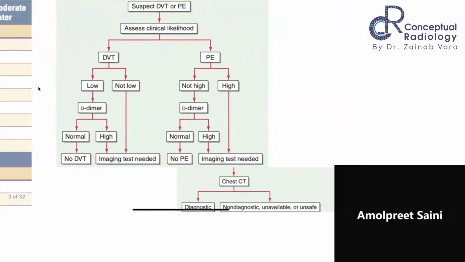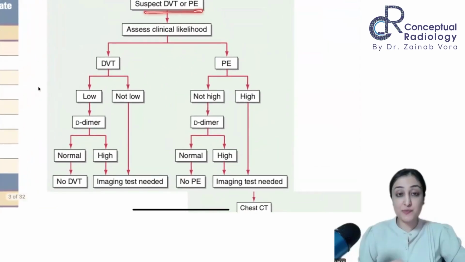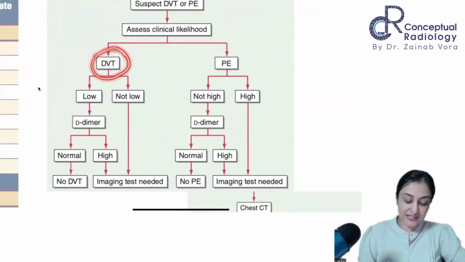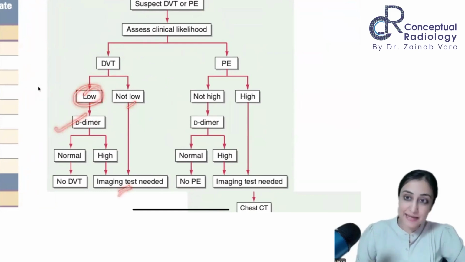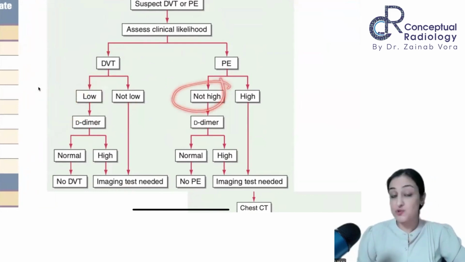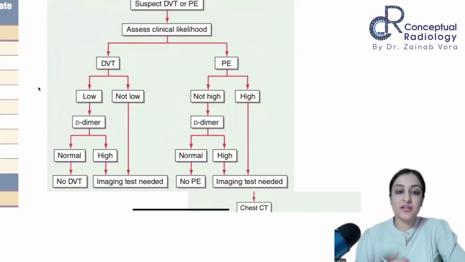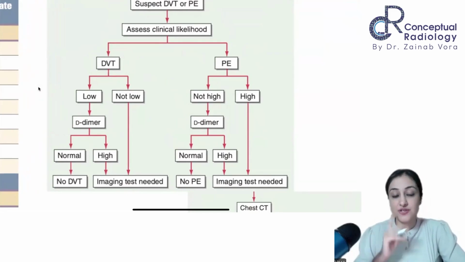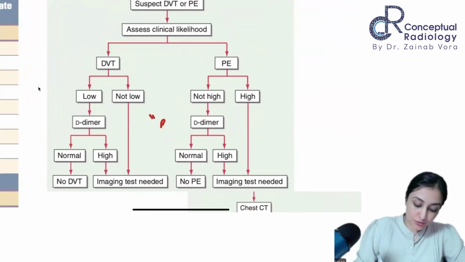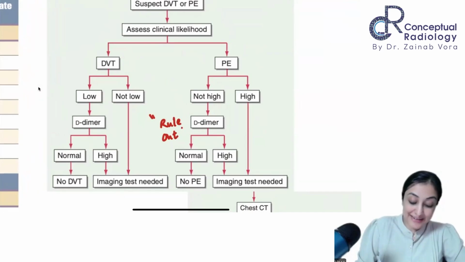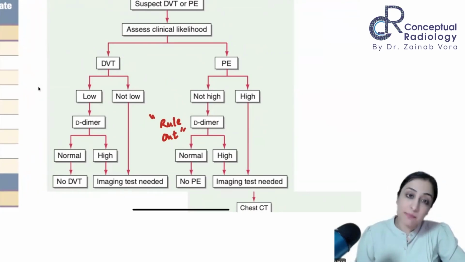This is the flow chart here. So if you are suspecting DVT or pulmonary embolism, likelihood assess करना है. For DVT, if it is low, then we do D-dimer. If it is not low, imaging. Same for pulmonary embolism. If the suspicion is not high, we do D-dimer. The thing with D-dimer is it has maximum 100% sensitivity, but it's not specific at all. It is seen in so many other conditions. So it is what is used as a rule out test, right? कि अगर डी डाइमर ही नॉर्मल है, no way it is pulmonary embolism. Do you get it? So if it is normal, we rule it out.